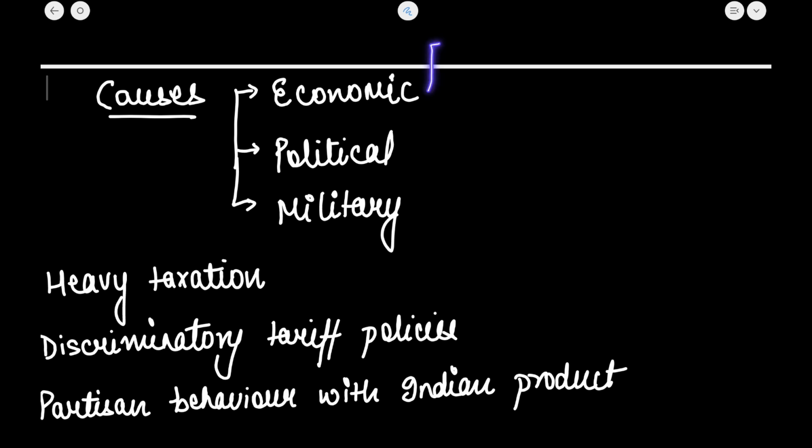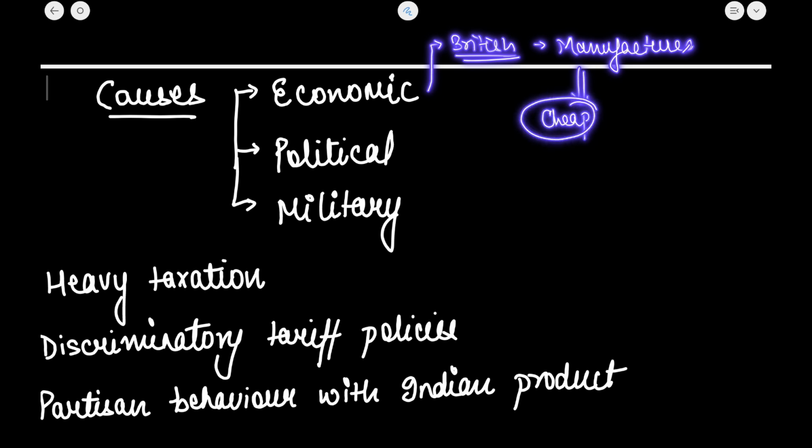Then the second one was after the British Industrial Revolution, the British made manufactured goods. Now, these manufactured goods were pushed on India, which were very cheap. These finished goods were very cheap as compared to the handmade Indian goods. So that also damaged, because this manufactured goods was all over in demand in India also.